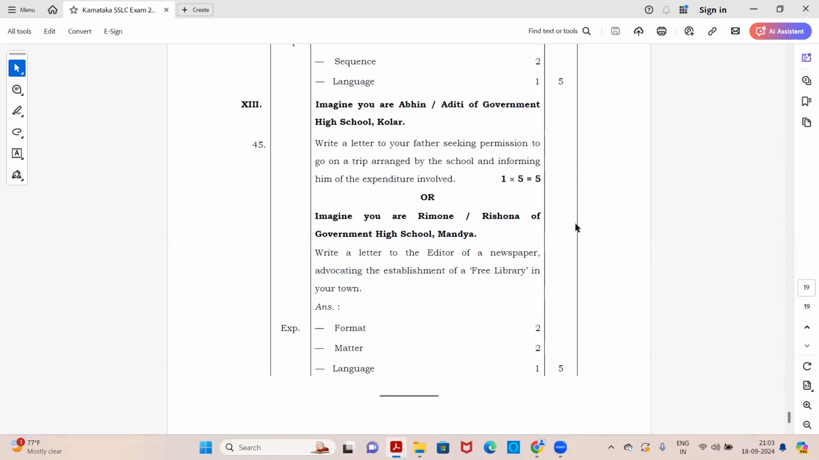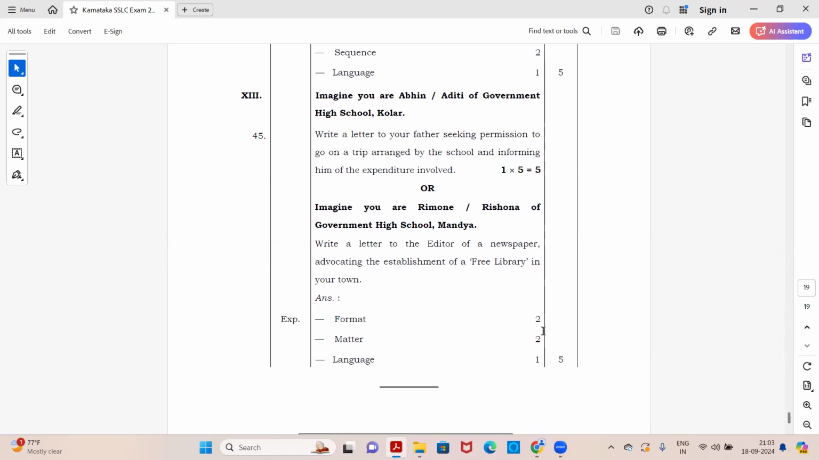Both have a slightly different format. So please be thorough with the format of both the letters, and whichever you know the best, you can write that. Again, format, matter, and language is what is important. Even the marking scheme is given. Format, you will get 2 marks. Matter, the content you write will be 2 marks. And without any error, the sentence structure and the formation of the sentence gives you 1 mark. In all, letter writing is for 5 marks.